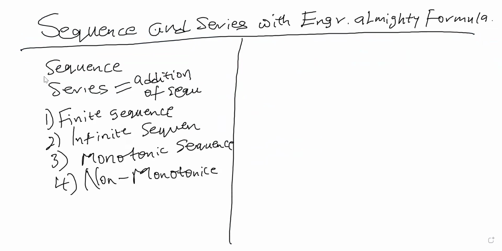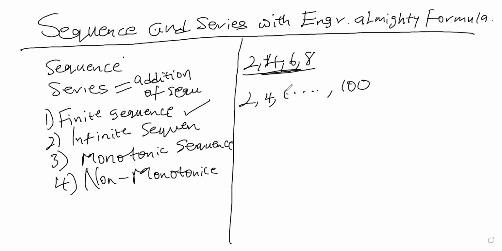Now, if the number of terms in a sequence is known, it is called a finite sequence. So we have 2, 4, 6, 8. There are 4 terms here. Because we know the number of terms, we say this is a finite sequence. If we have 2, 4, then dot dot dot, then 100, this dot dot dot is telling us that there are some things between here and here. So we know the first term and we know the last term. We know what started it and we know what ended it. This is also a finite sequence.